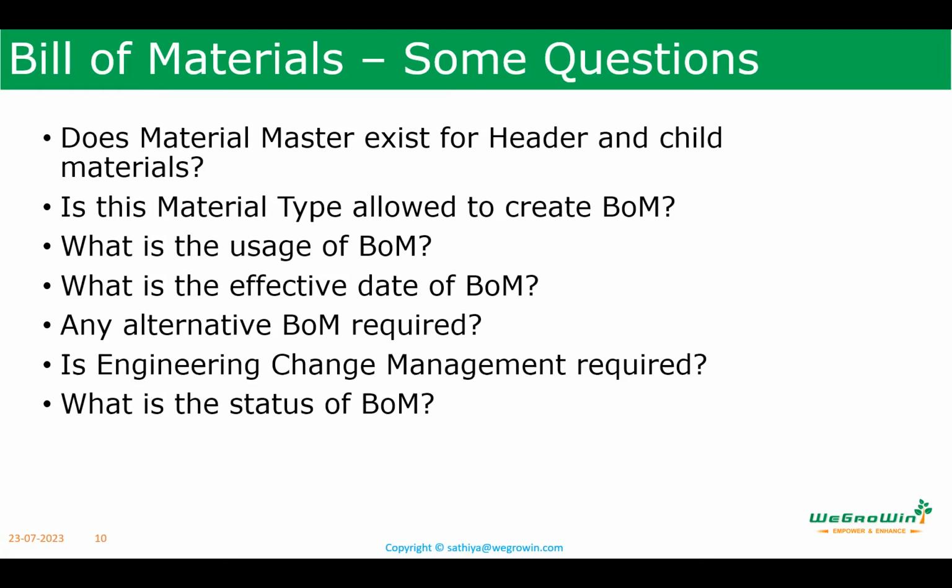And then whether any alternate BOM is required, right? For example, we told you, right? The example of what I told about the alternate BOM is, if you take a detergent powder, I can pack it using manual pouches also, or I can pack it using the rolls also. I think I gave this example in the beginning when I was explaining the production version. So for that, do we need to have any alternate BOM? Because the system will allow you to create up to 99 alternate BOMs.